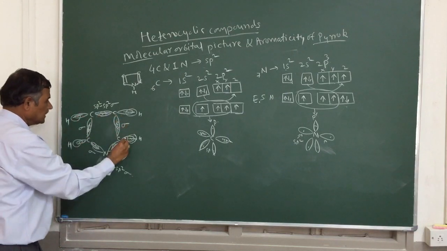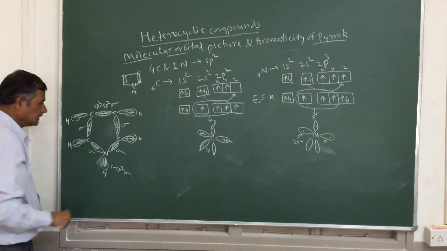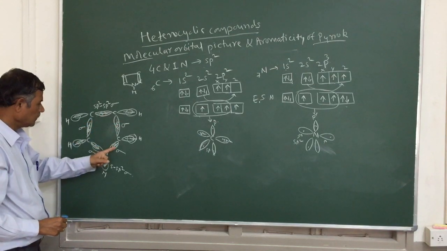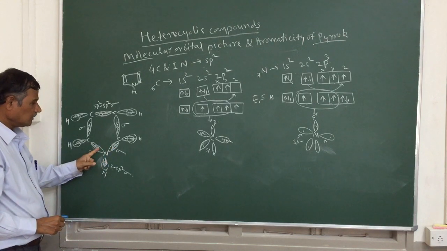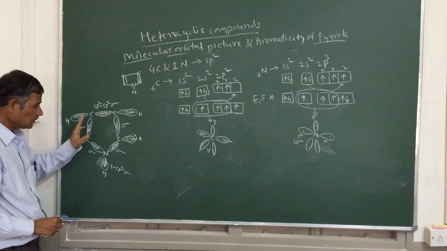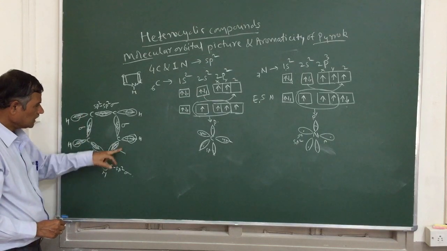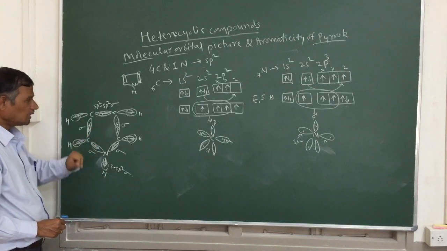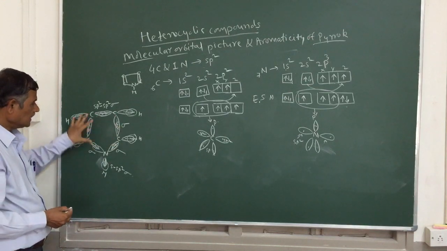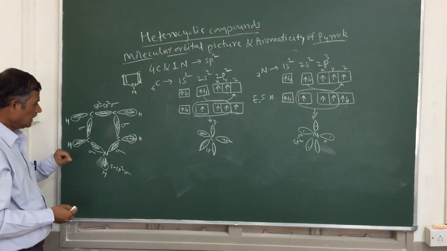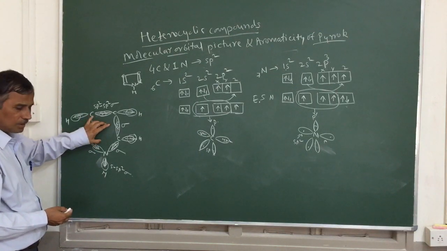Like this, these are the sigma bonds. See how many sigma bonds we got here: 1, 2, 3, 4, 5. Right? 5 sigma bonds are sp2, and these 4 are sp2 sigma bonds. So like this it is constructed. This is what we will get. So this is the molecular orbital picture.